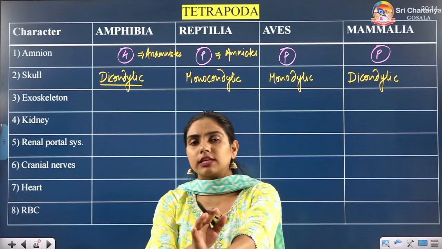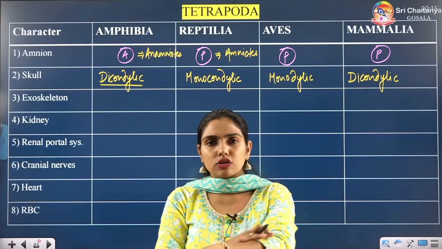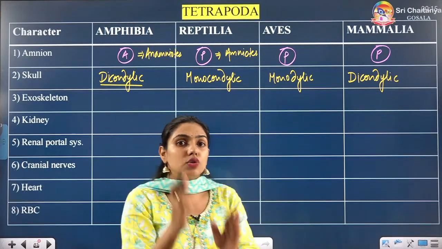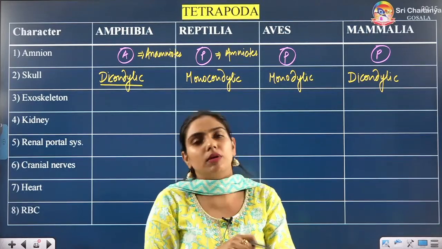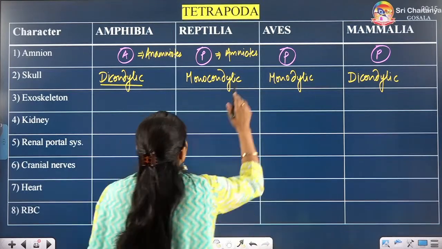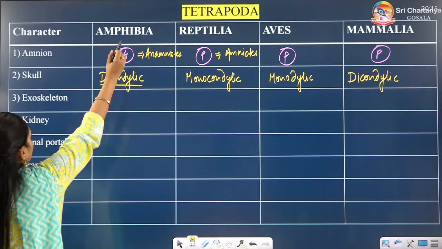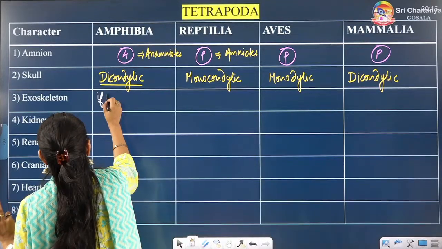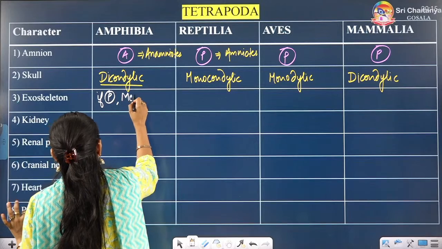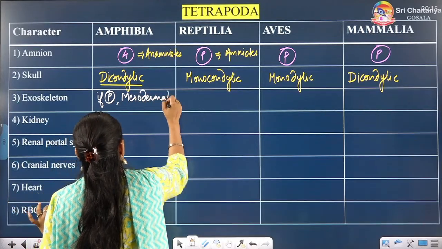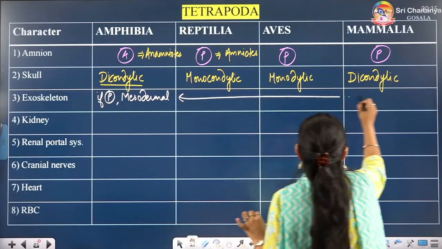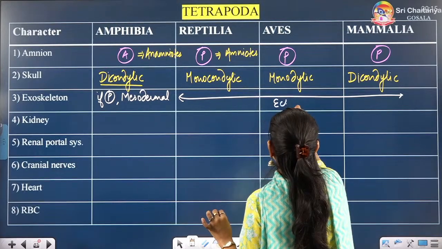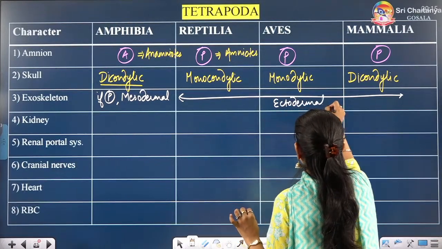If we talk about exoskeleton, let us talk about us. Our exoskeleton is our skin. Yes, beautiful skin on which we used to apply moisturizer and all. So this skin is ectodermal in origin. If the exoskeleton is found in Amphibia, if present then it is mesodermal. But in case of reptiles, Aves and mammals, it will be ectodermal.